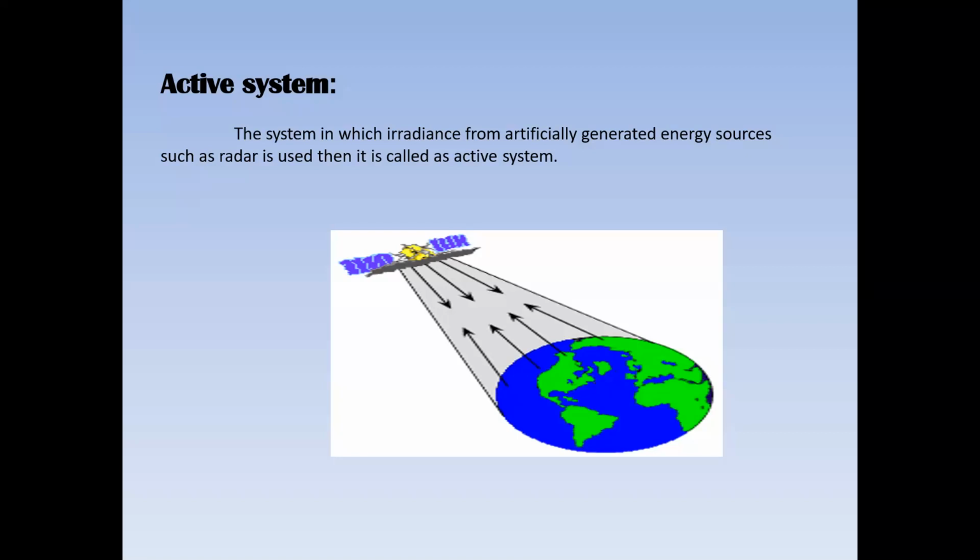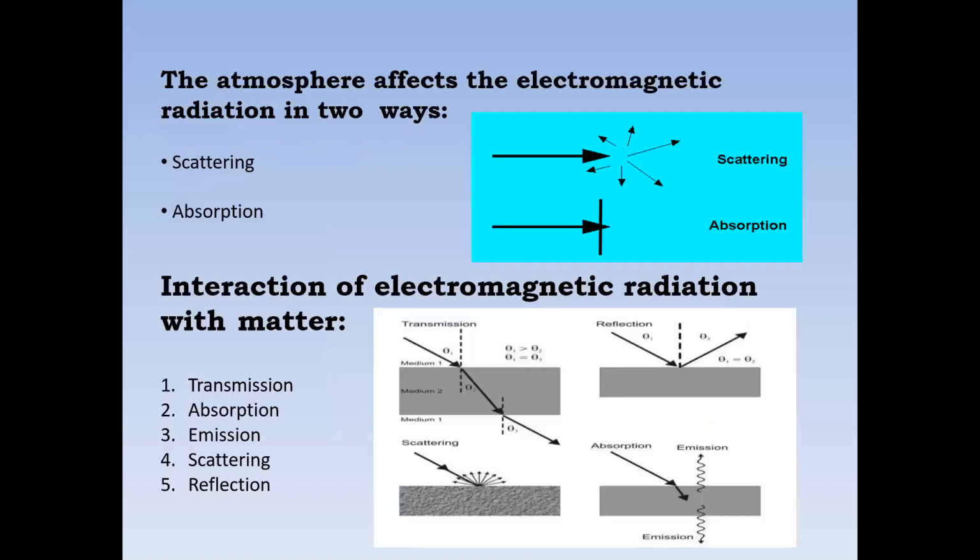See another slide. The atmosphere affects electromagnetic radiation in two ways. First one, scattering. Another one, absorption.